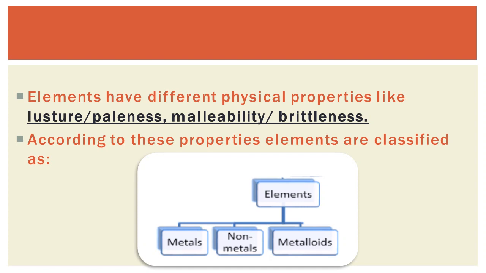In earlier times, elements were classified only into metals and non-metals. After the discovery of new elements, a new type, the metalloid, was discovered. Now let's see a brief discussion about metals, non-metals and metalloids.